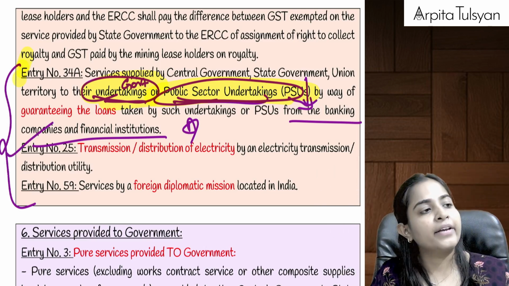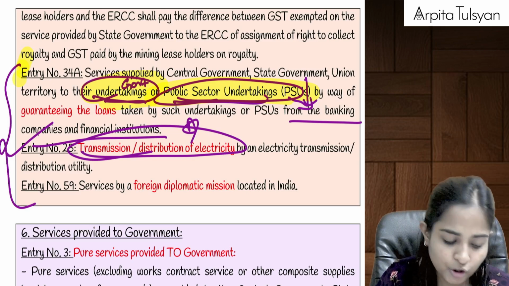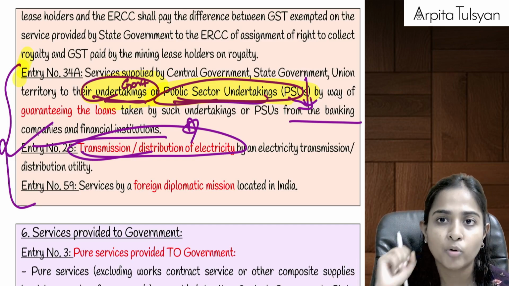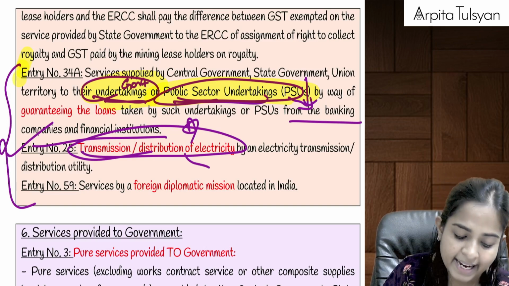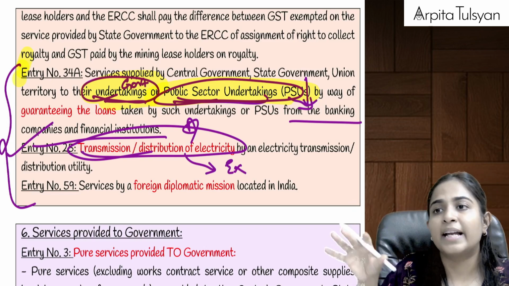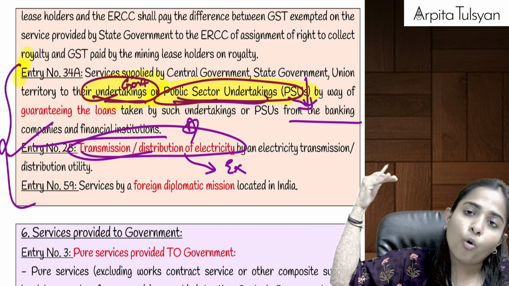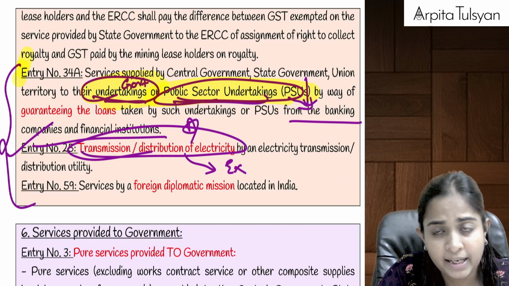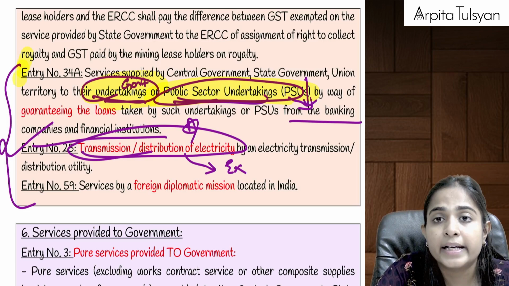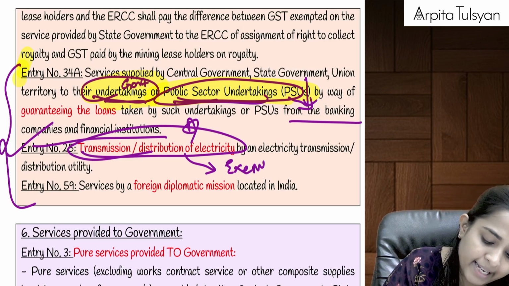Okay, then entry number 25 and entry number 59. Entry number 25 talks about transmission or distribution of electricity. Only distribution of electricity from one place to another, from one point to another point, from one office to another, only that is exempted from GST. Let's say if you go to the electricity department and you say that you want to set up a new meter, or shift a meter from one place to another, or if you want copies of the old electricity bills, for that charges are applicable, and on those charges GST is also applicable. So what I mean to say here is, only transmission or distribution of electricity is going to be exempted from GST.